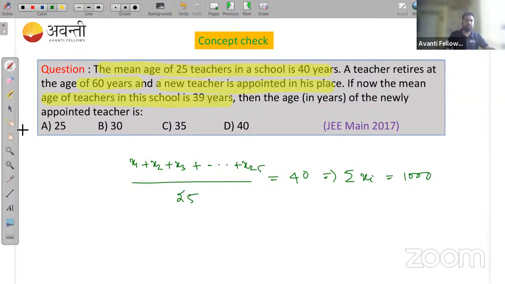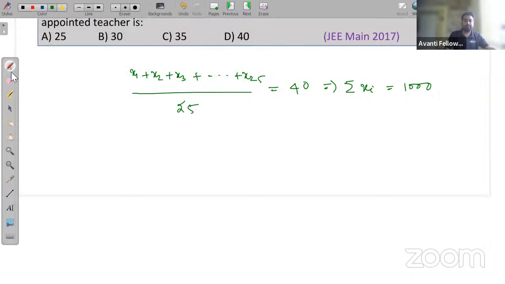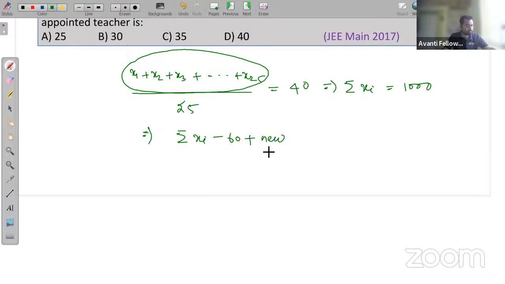Okay. So now it is saying ki one of the teacher retires at the age of 60, right? So that means summation of xi minus 60. These are my ages of teachers, 25 teachers. So one teacher is retired at the age of 60. So we need to subtract 60 from summation of xi and plus some new employee appointed here. Okay, appointed here. So then what will happen, beta?